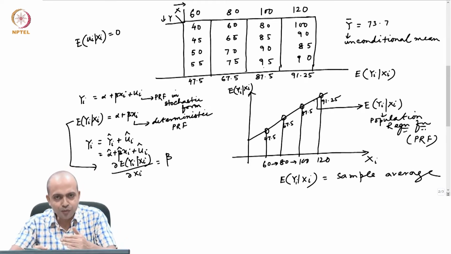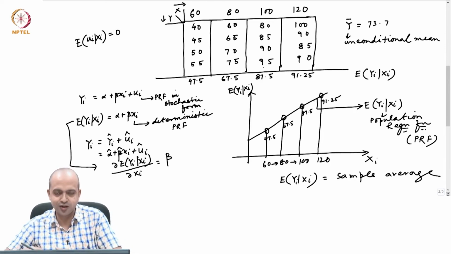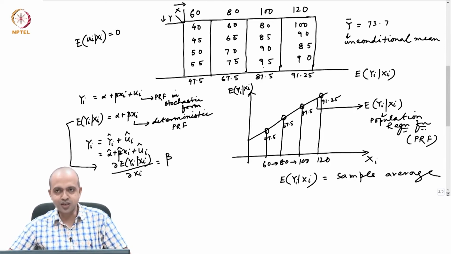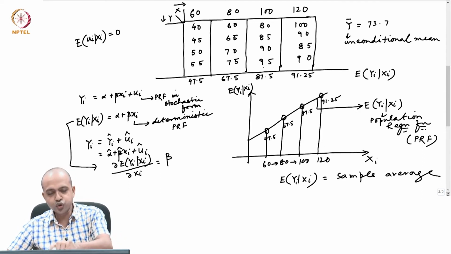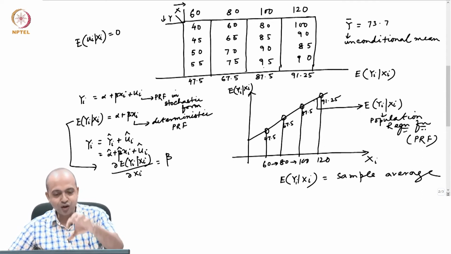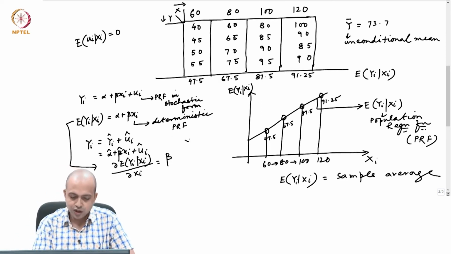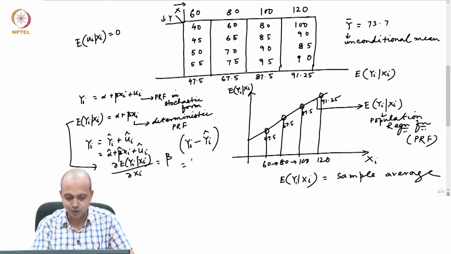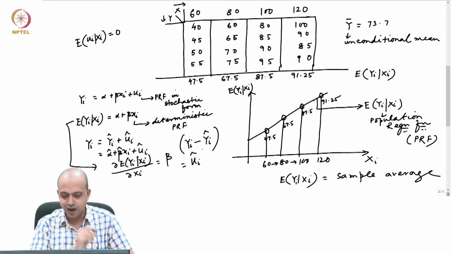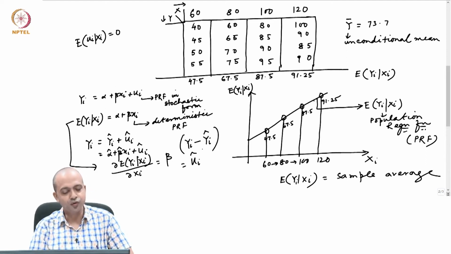So that means we are committing mistakes in predicting individuals' consumption at each and every level of income, and that is the reason for those deviations, the actual from the predicted. Actual consumption is yi and predicted is yi hat, and that basically indicates your ui hat.